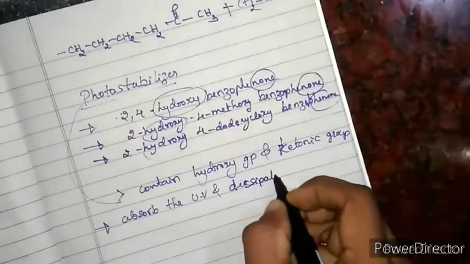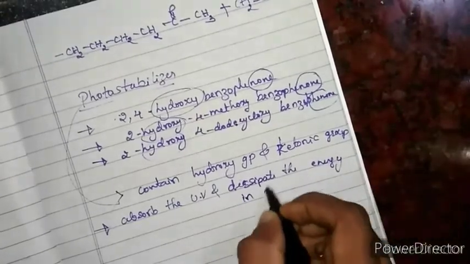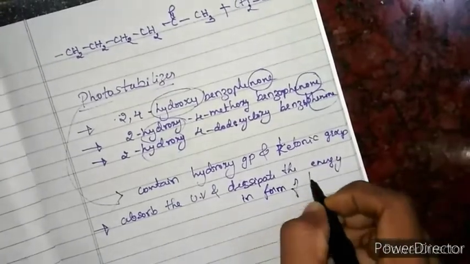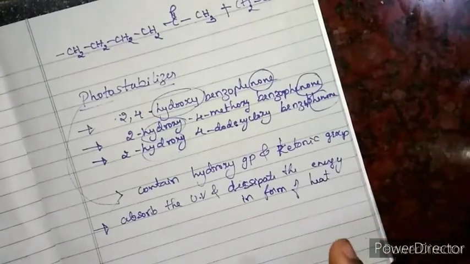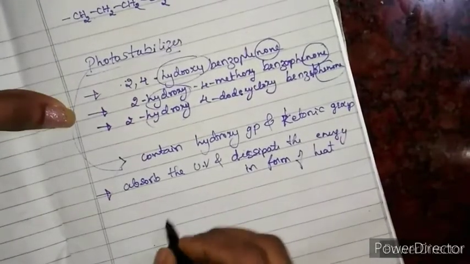They dissipate that energy in the form of heat. Okay, this is the function of photostabilizers. Now I will write the structure of one stabilizer and I will explain it to you.